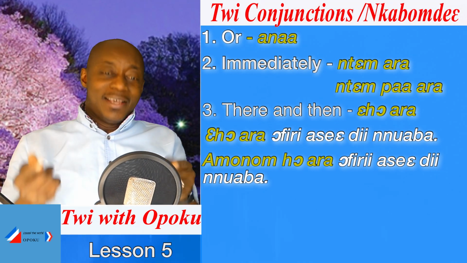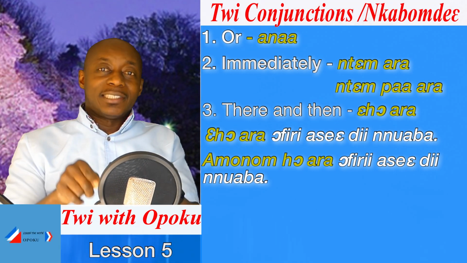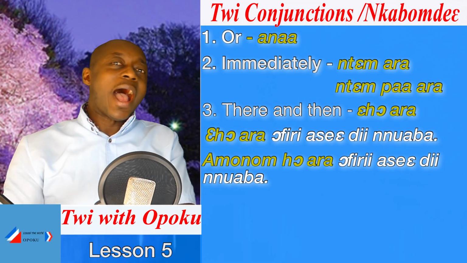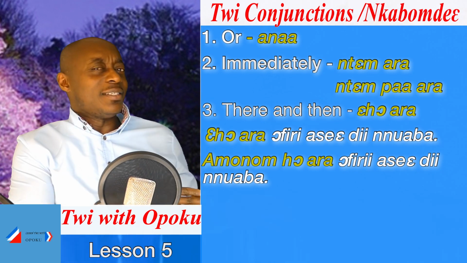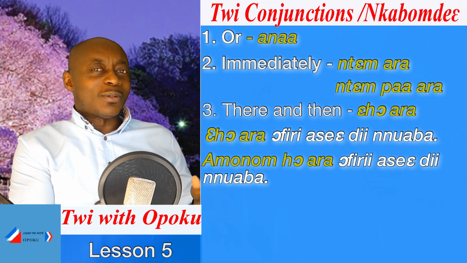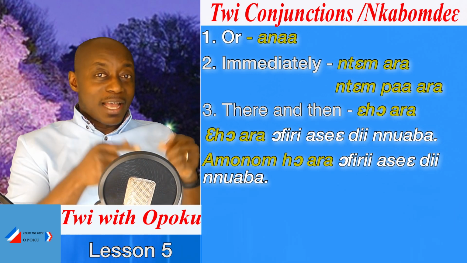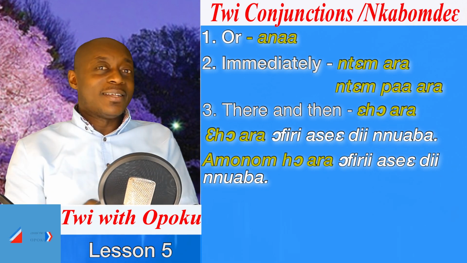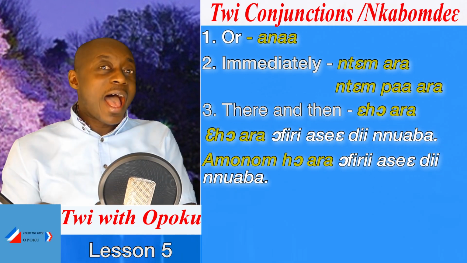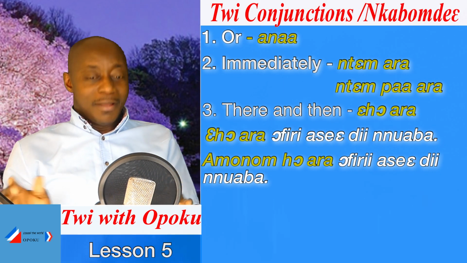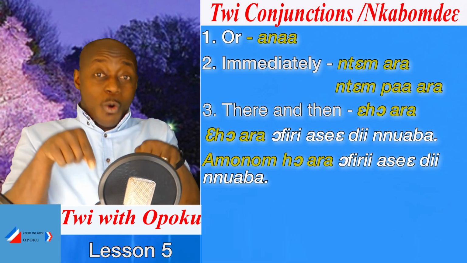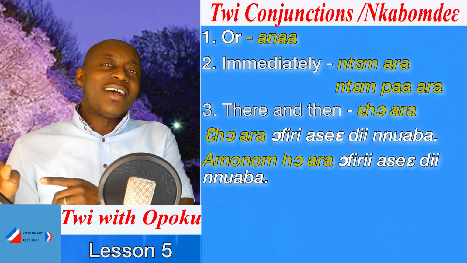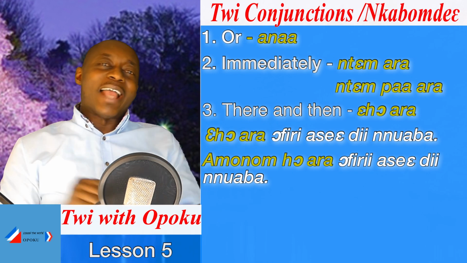So when we say there and then, that means ehwa or amunumuhwa. This is different from immediately. Immediately is what? Ntemwara. Ntemwa. That is immediately. Or ntempa, immediately. But there and then we say ehwa, or amunumuhwa. I hope this is quite clear. Good.